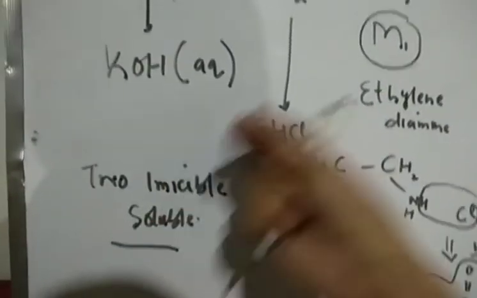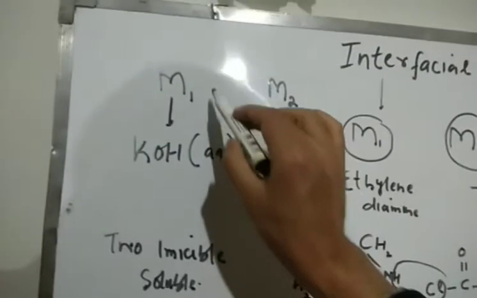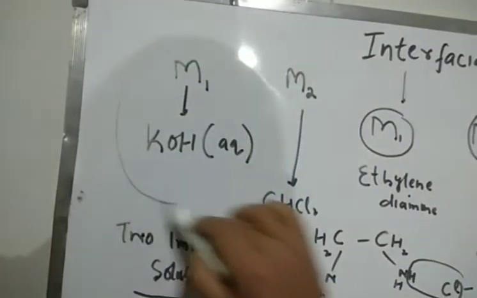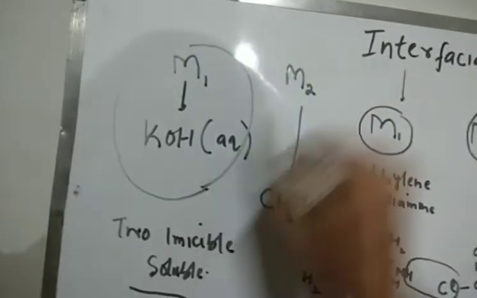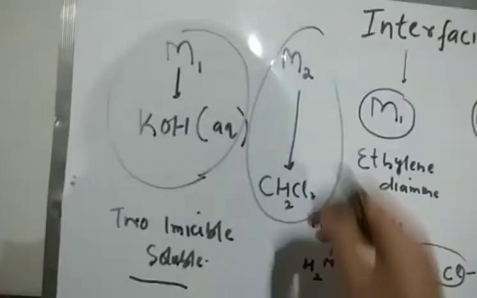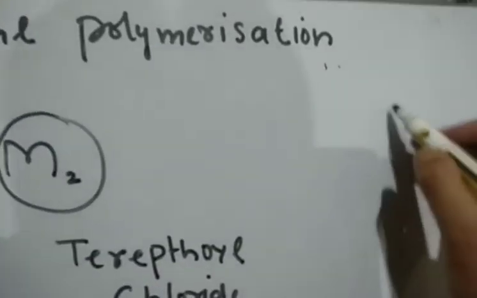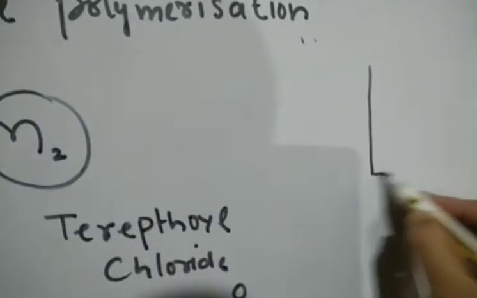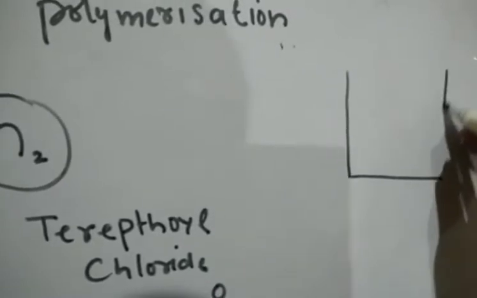फिर इसके बाद क्या किया जाता है, दोनों immiscible solutions को mix किया जाता है. So you mix this immiscible solution with this. So mix this solution with this. So once you mix these two immiscible solutions, so now you have two immiscible solutions. So what we do,